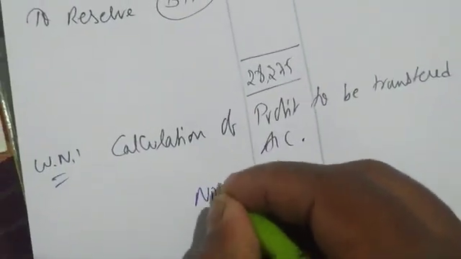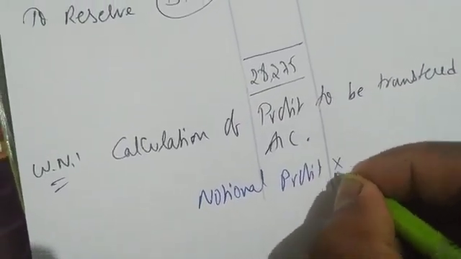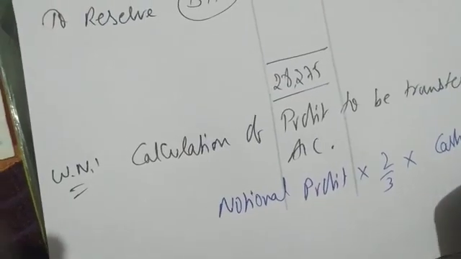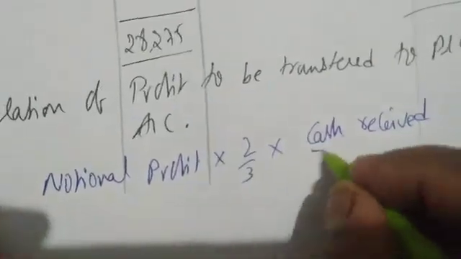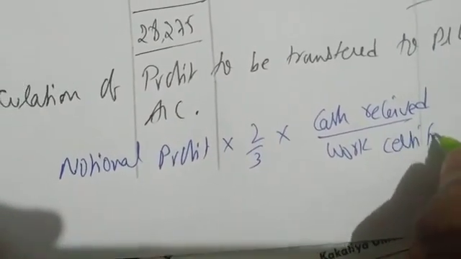Okay. So what is the formula? We have a simple formula, right? The formula is notional profit into 2/3 into cash received divided by work certified.